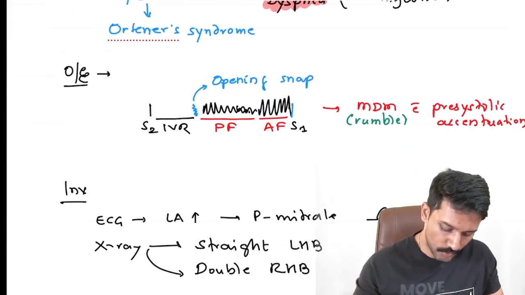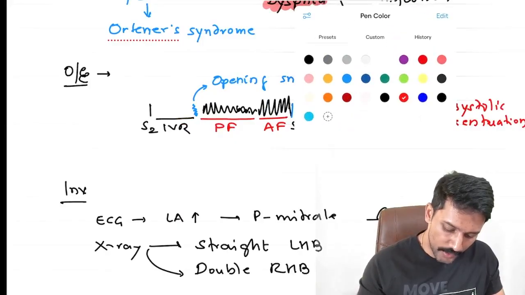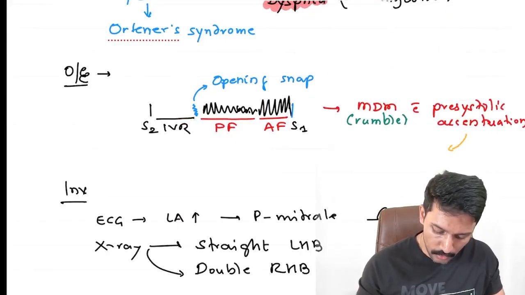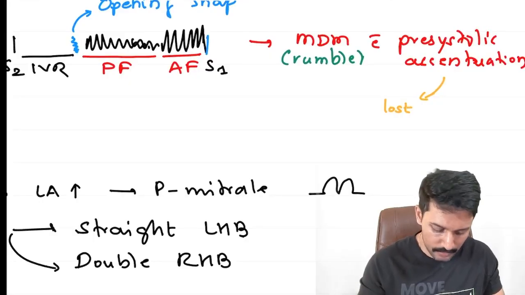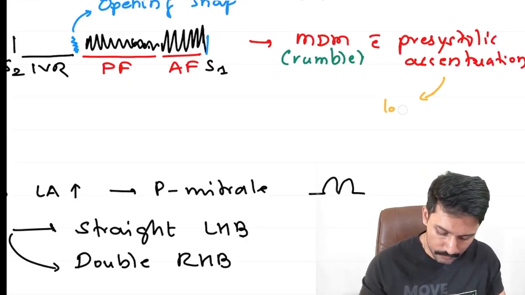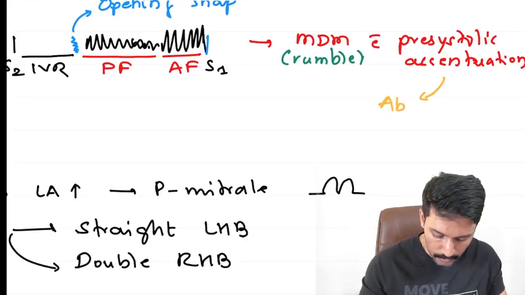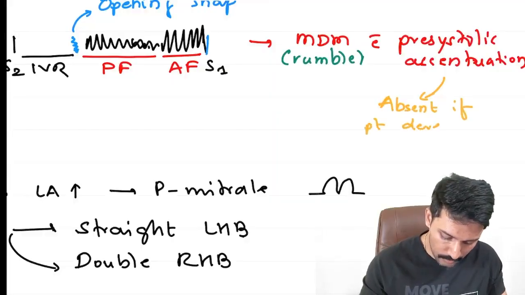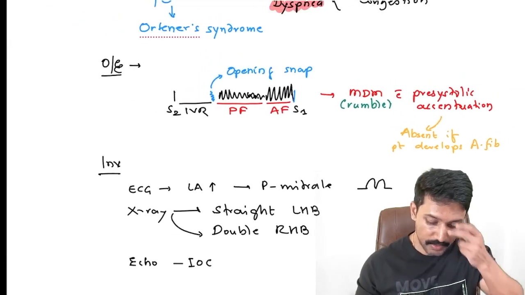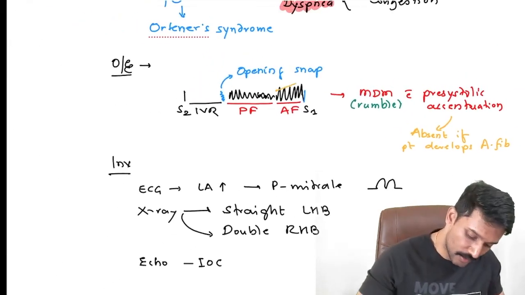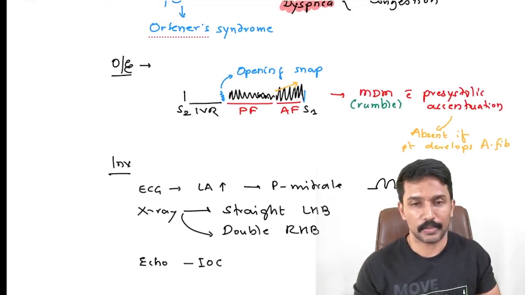Pre-systolic accentuation. And the key point to note here is, when is this pre-systolic accentuation lost? You can better write it as absent. Absent if patient develops AFib. In patients with atrial fibrillation, this pre-systolic accentuation that we are getting will be absent.